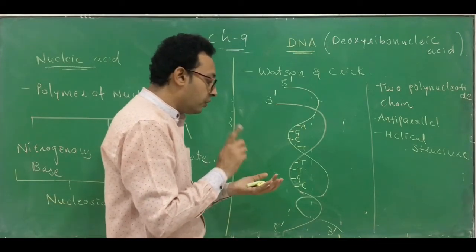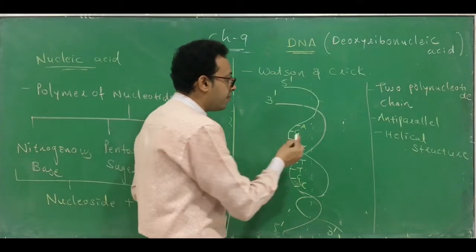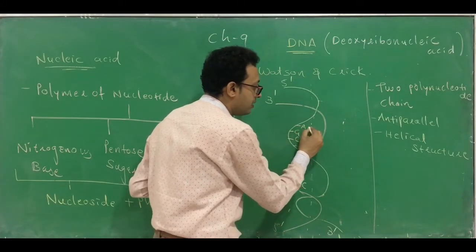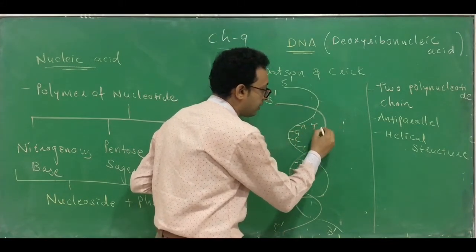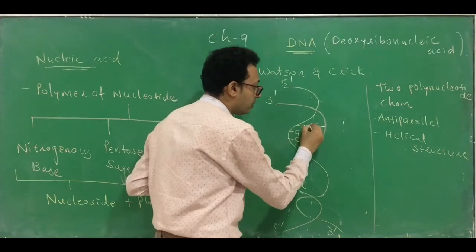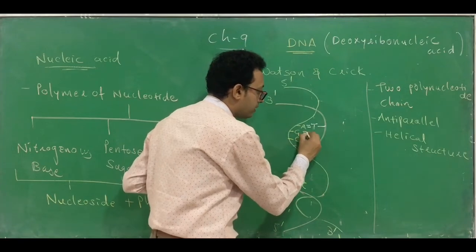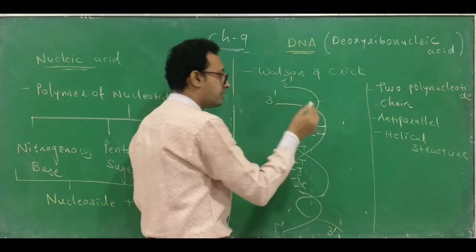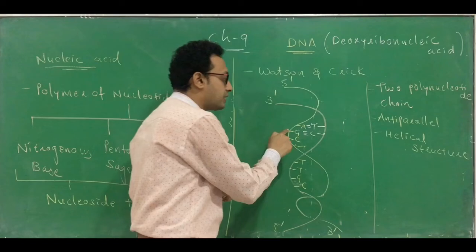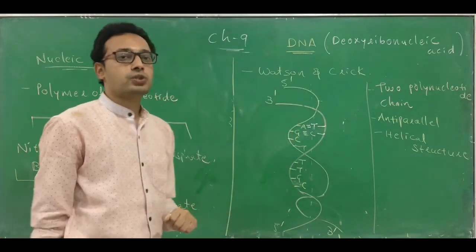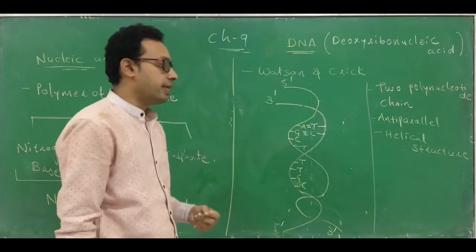Always remember that A, the adenine base, combines with T, that means thymine, with 2 hydrogen bonds. G, guanine, combines with C, cytosine, always the same, with 3 hydrogen bonds.